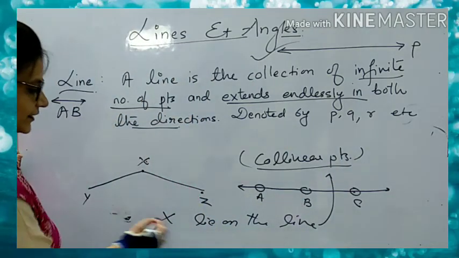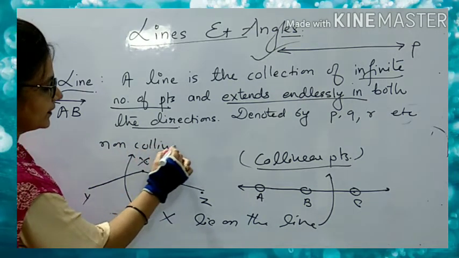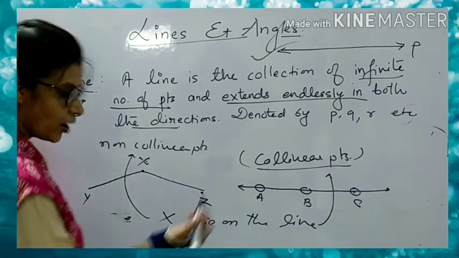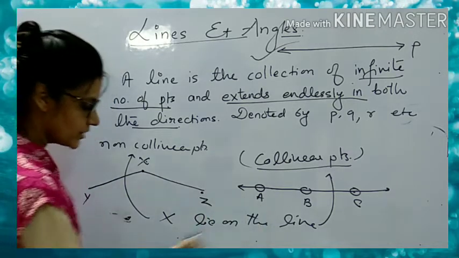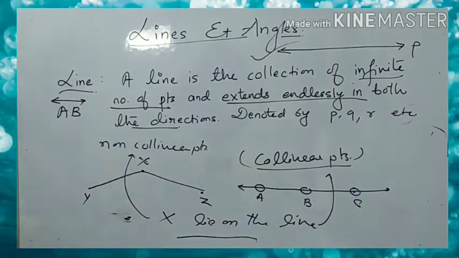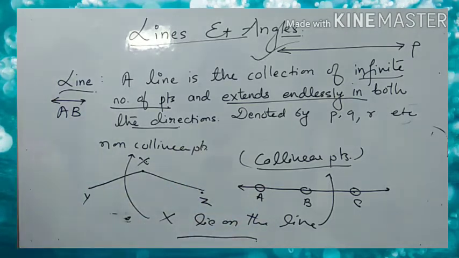If they will not lie, then we will call them non-collinear points. And you all know that to make a line, how many points do we require? You need 2 points. As soon as you have 2 points, you can make any line. That is why here we said 3 or more points. Okay? Because with 2 points it is always possible to make a line.